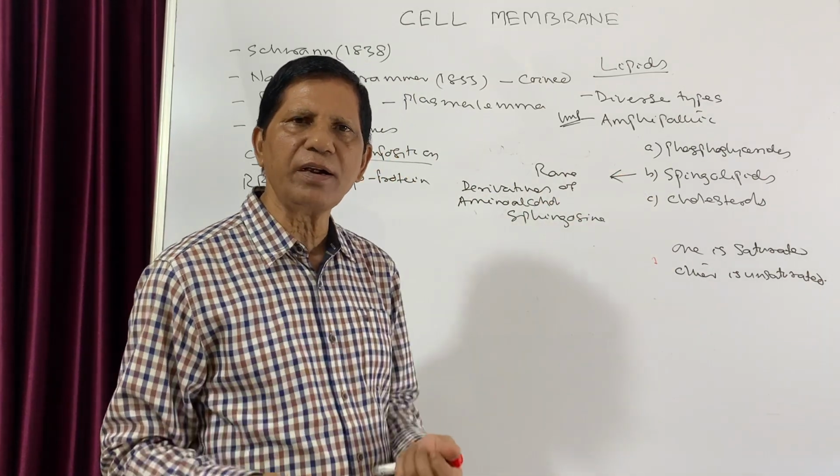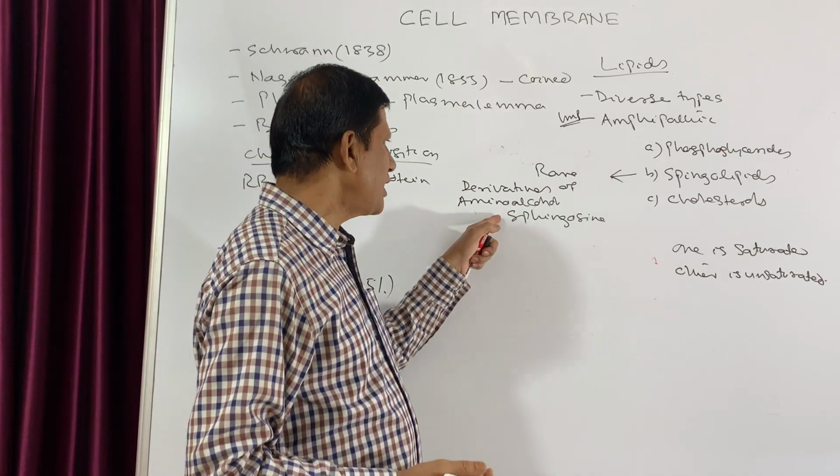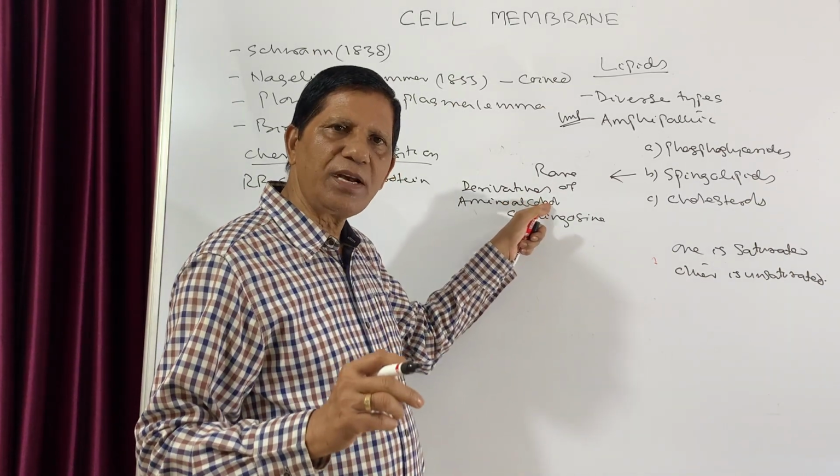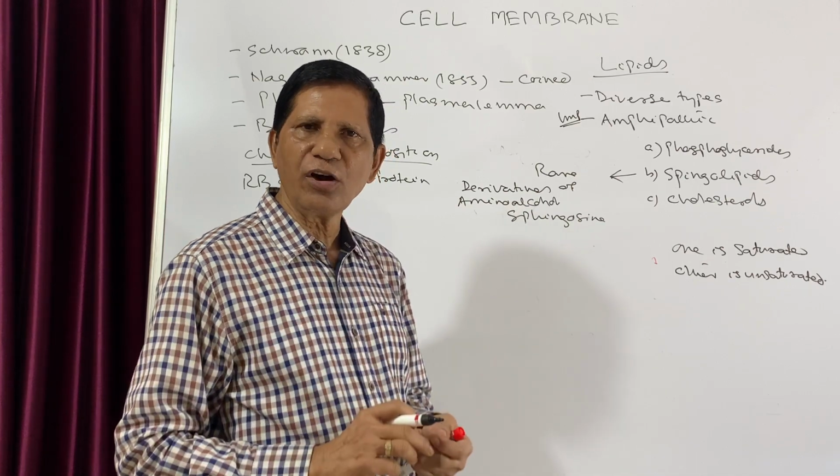So what are the different types of derivatives? Since it is a derivative of an amino alcohol, naturally there will be one alcohol group.